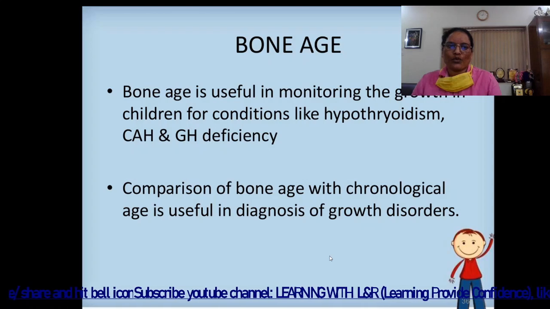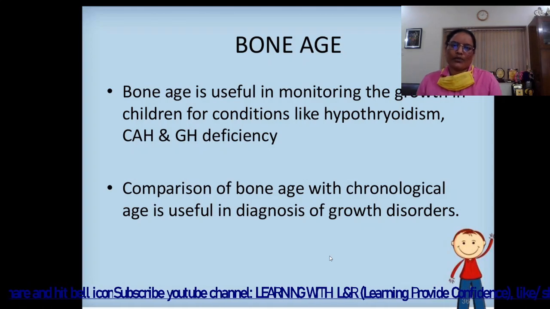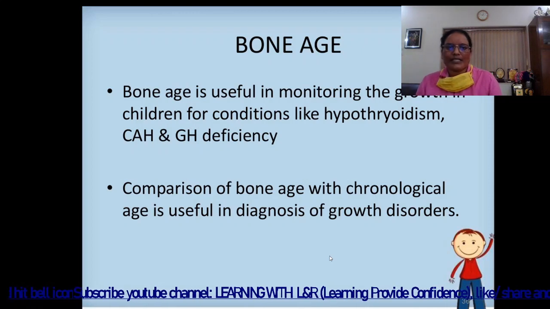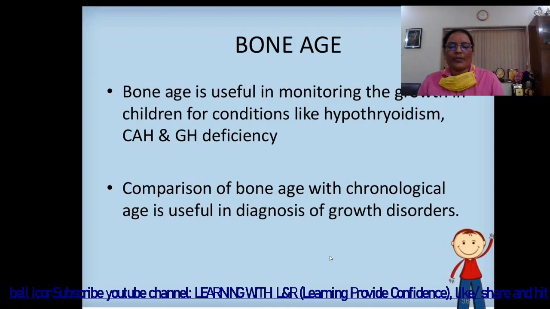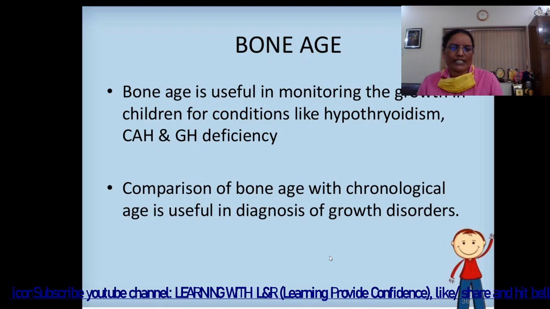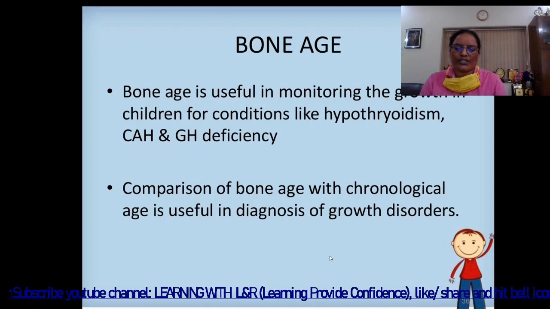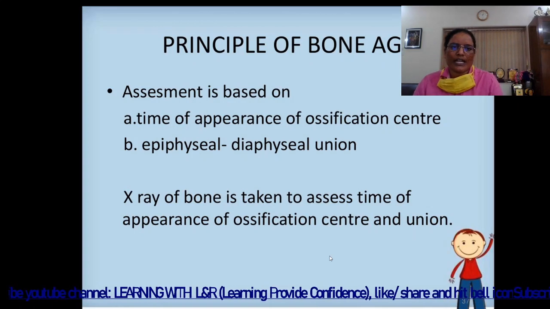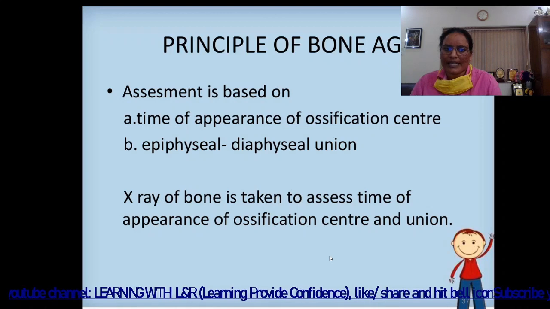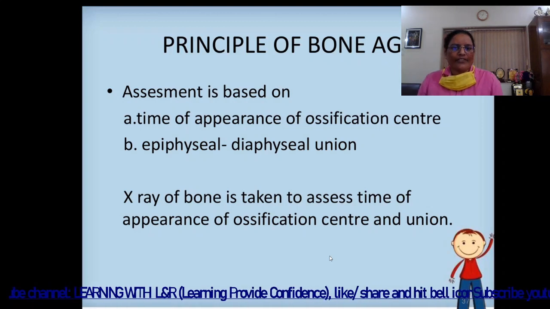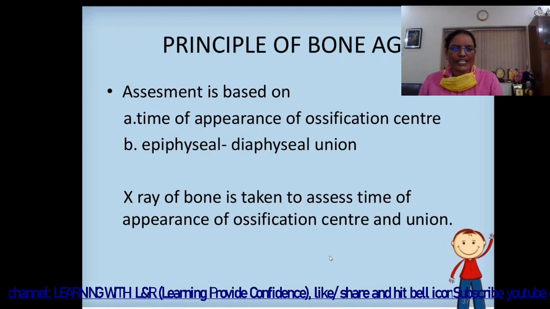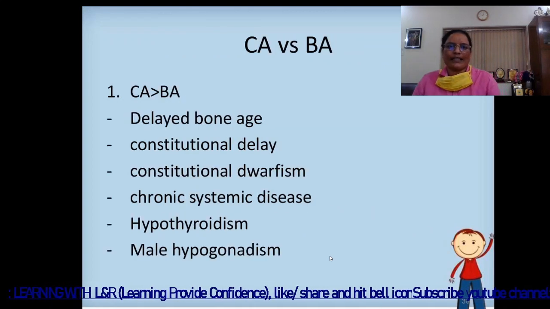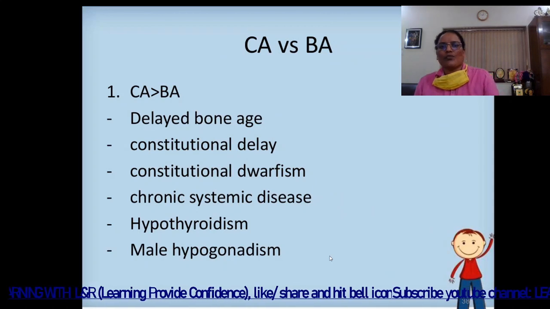Then next is bone age. Bone age is useful in monitoring the growth in children for conditions like hypothyroidism, CAH and GH deficiency. Comparison of bone age with chronological age is useful in diagnosis of growth disorder. The principle of bone age assessment is based on time of appearance of ossification center, epiphyseal diaphyseal union. X-ray of bone is taken to assess time of appearance of ossification center and union.